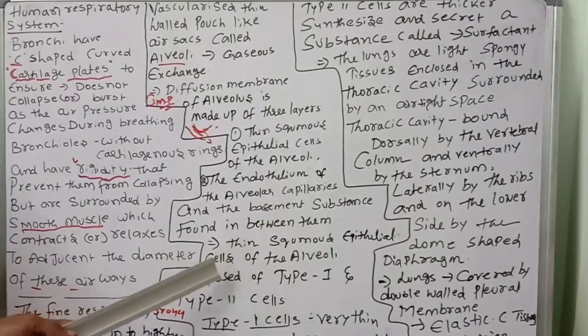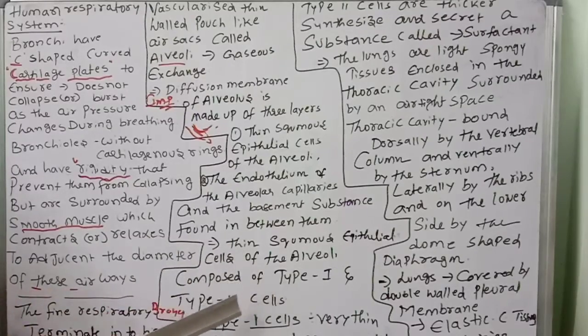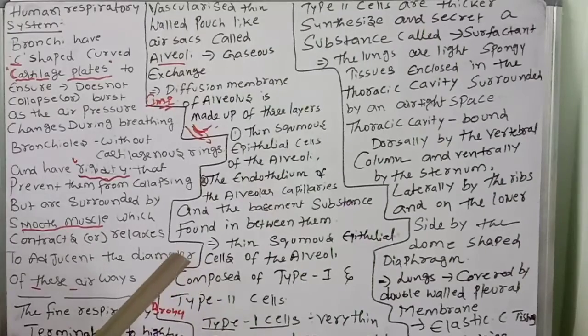The thin squamous epithelial cells of the alveoli are composed of type 1 and type 2 cells. Type 1 cells are very thin, and gases can diffuse very rapidly through them.